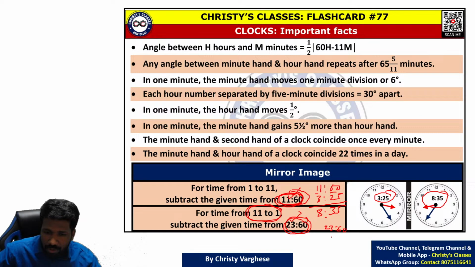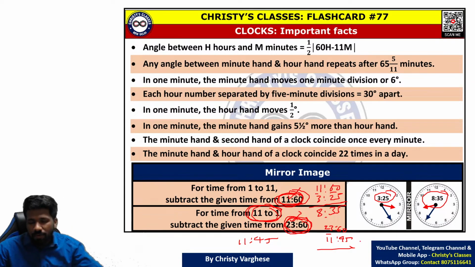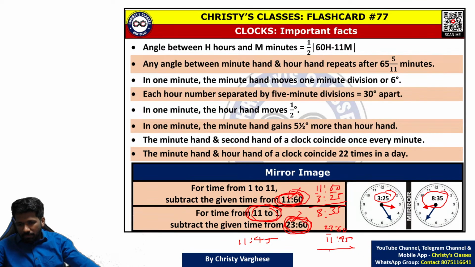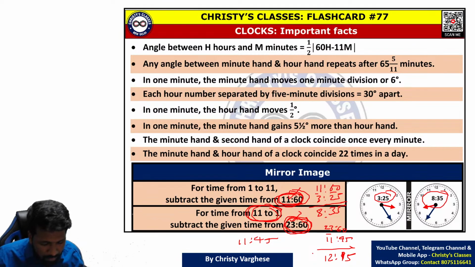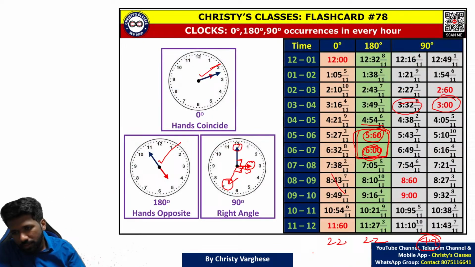For example, if it is 11:45, subtract it from 23:60 to make the subtraction easier. That will be 12:15. The mirror image of 11:45 will be 12:15. All of you understood this much? Mirror image question, how to do it.